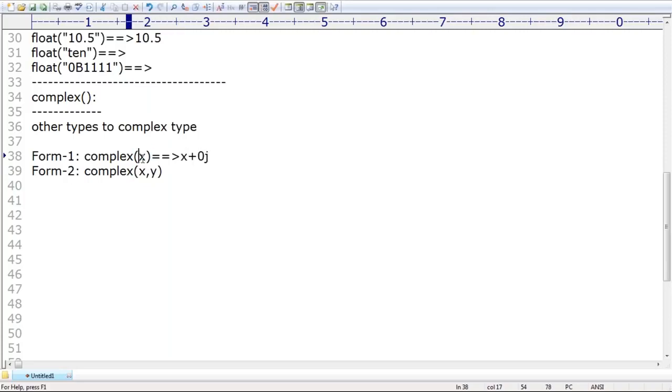Whatever x you are passing, that x is by default considered as the real part. With only one argument, that argument is always considered the real part. If you pass a second argument, that second argument will become the imaginary part. So the code is x plus yj. If you are passing two arguments, it will automatically become x plus yj. So how many complex functions are there? Two complex functions, with one argument and two arguments.